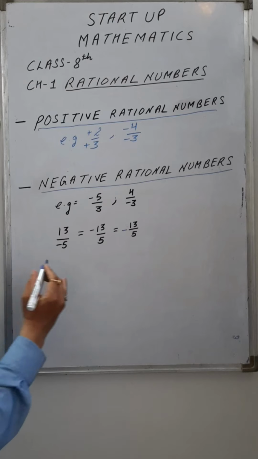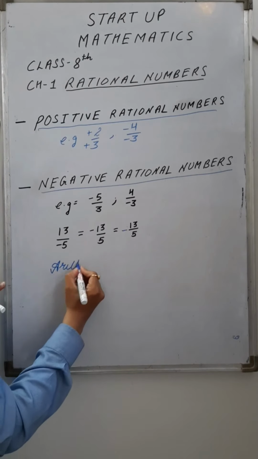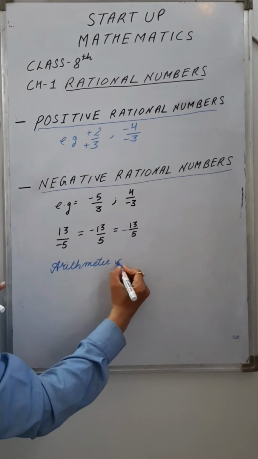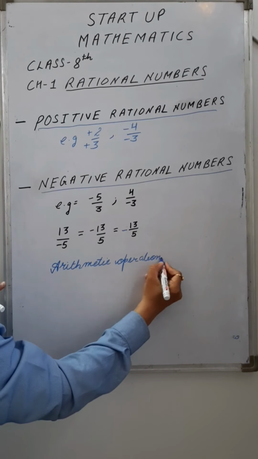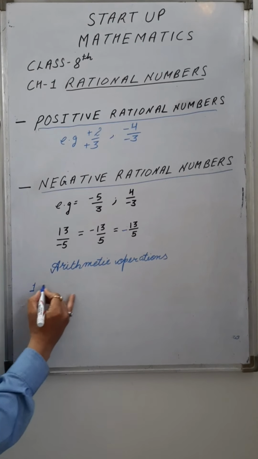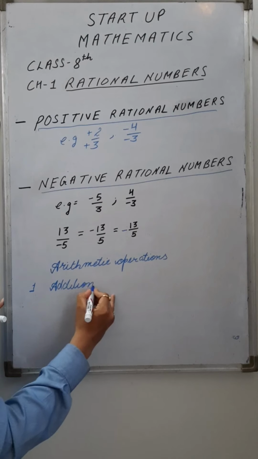You know about the arithmetic operations? These operations we have been studying since lower classes. Which operations do we have? Addition: how to add two rational numbers.